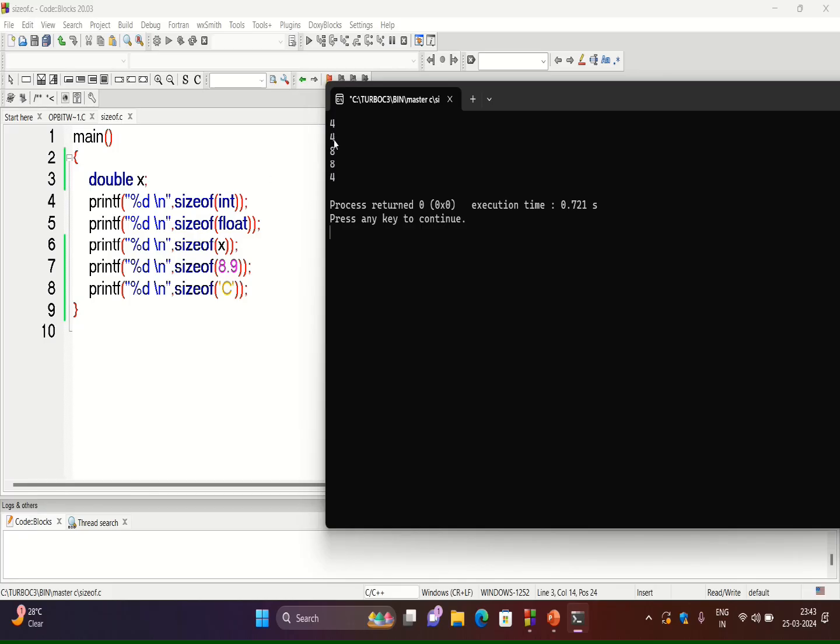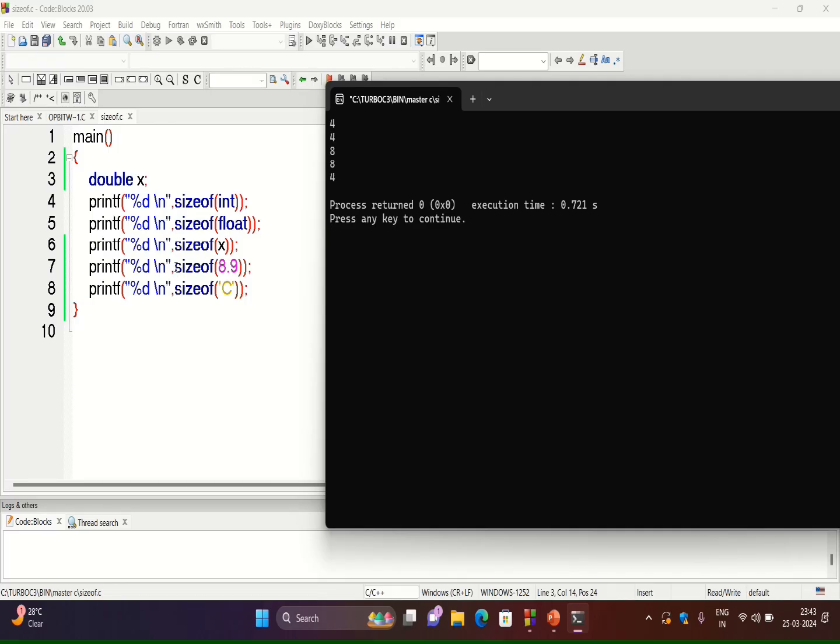After that, on the second line, sizeof float will be displayed, which is also equal to 4. Then sizeof x will be displayed, where x is a variable and this variable is of type double. So x is declared as type double. That means sizeof x will display the memory size required for the double data type, which is equal to 8 here. So this 8 is for sizeof x.